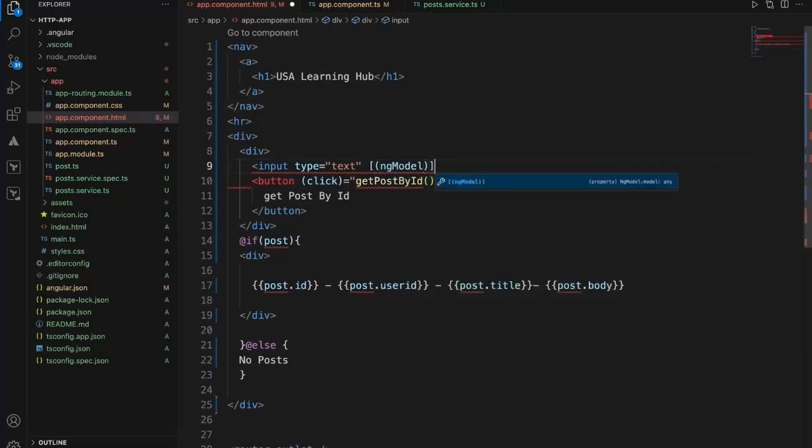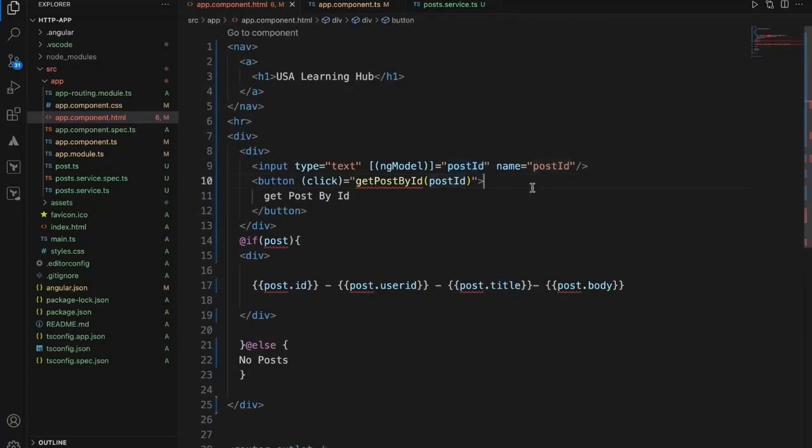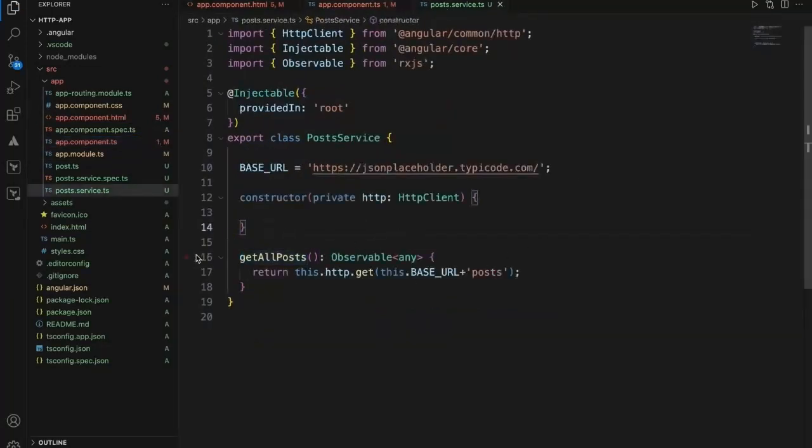I'll use ngModel, post ID. Since we don't have post ID here, it is failing. Say string, or we can define an empty string. Now we got a text box. Now let's write this function. In the service right now we don't have a function to get a single post. Now let's change this one to get single post.